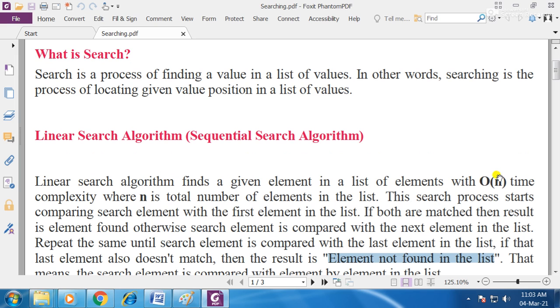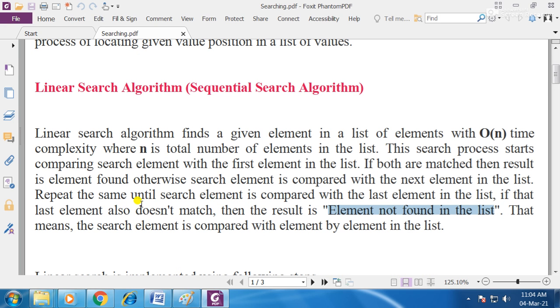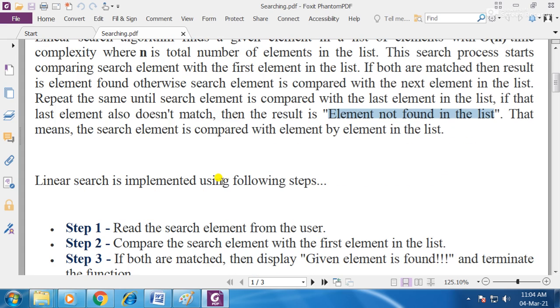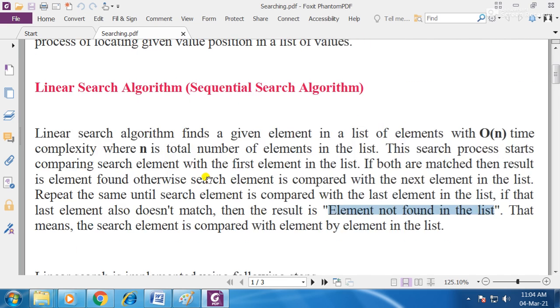So linear search is nothing but the search process which starts from the first element, goes to the next element, and searches up to the last element. Whenever the element is found, it will give the result that the element is found at this particular position.